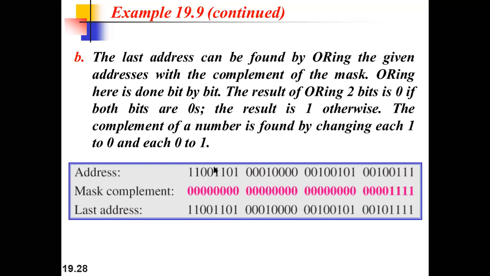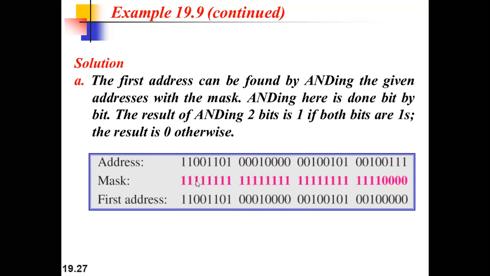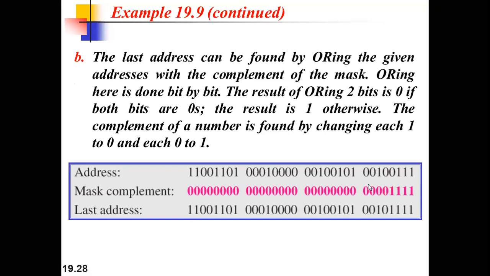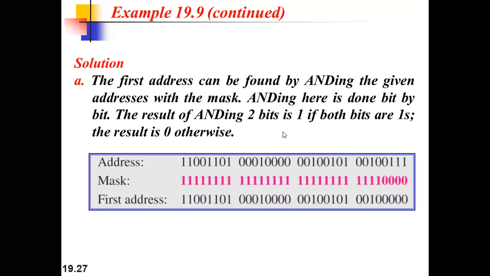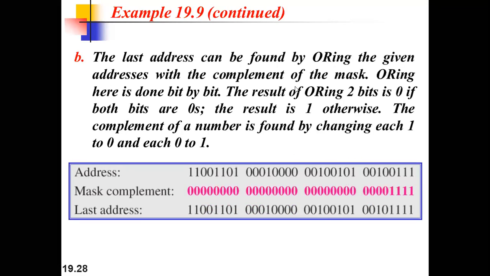And the other method says that we have to complement the mask. So where the 1 is there, we have to put zeros, and where 0 is there, we have to put ones, right? And then we will perform the operation. Here we have to do the ORing, right? When we are taking the complement, we are performing the OR operation, whereas in the first we are performing ANDing between the address and mask, right? So that is the difference.